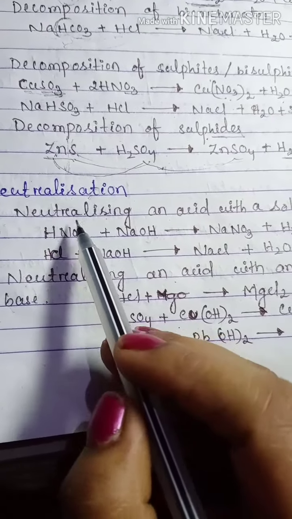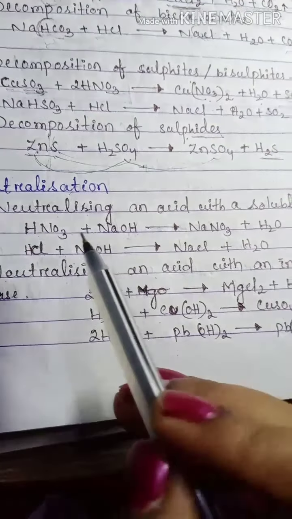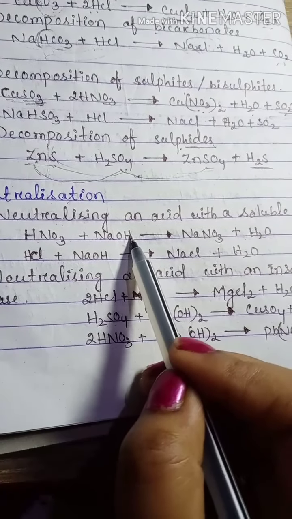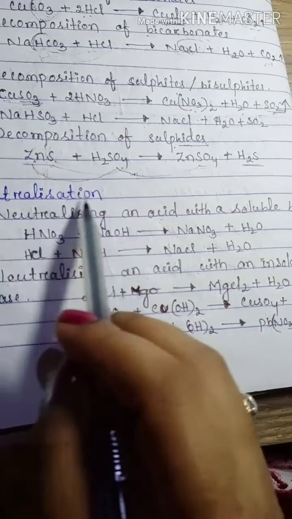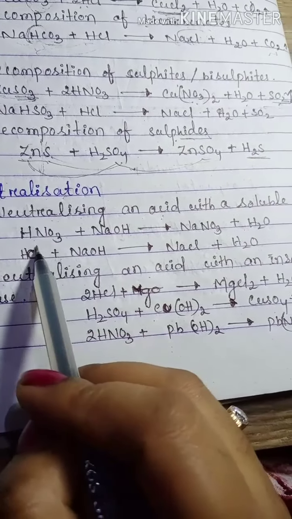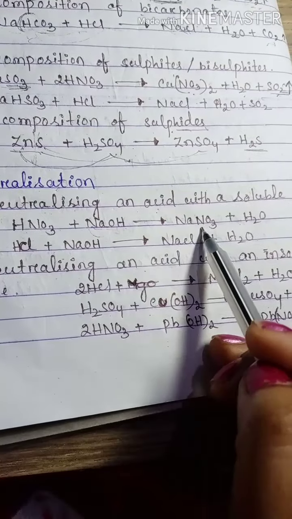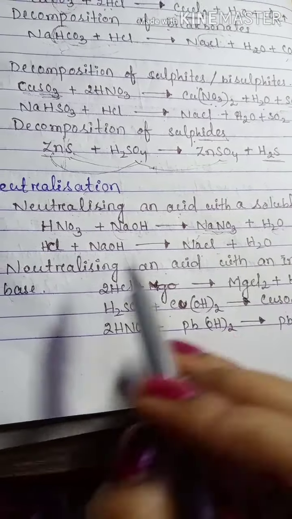Next is neutralization. You know neutralization? Neutralization means when an acid reacts with a soluble base. See here, nitric acid, when it reacts with the base, forms a salt with water, and these salts are soluble in nature.